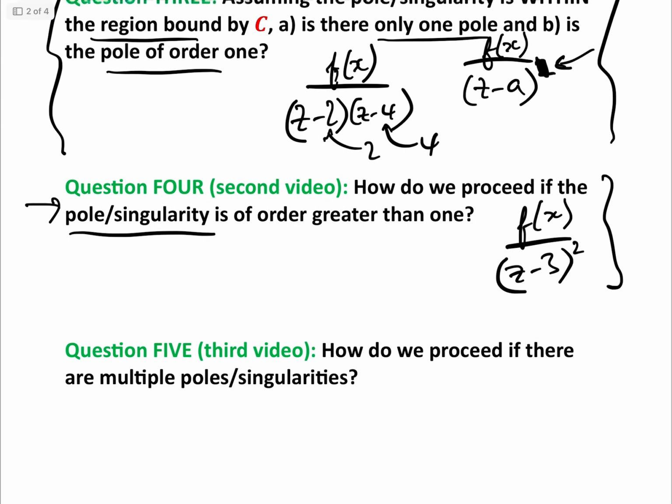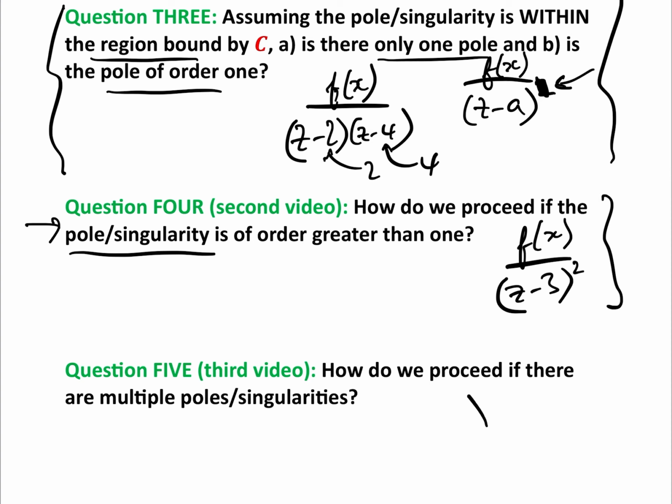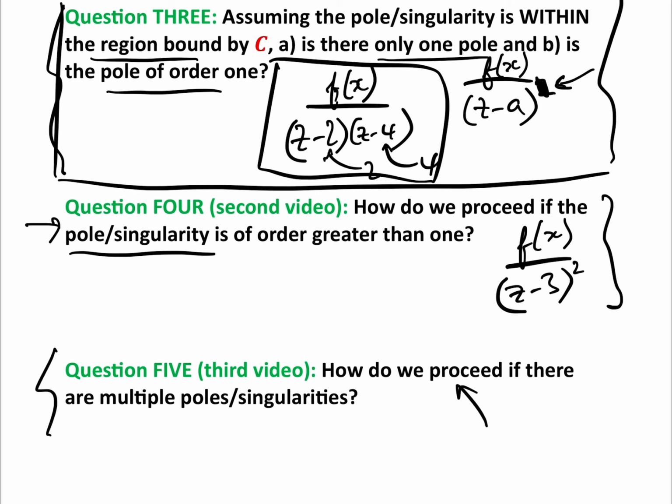And then question number 5 here is, how do we proceed if there are multiple poles, i.e. if we're on this one here, what do we do then? We'll do that in the 3rd video. But in this video we're going to focus on the most common question type, where we can't use Cauchy's integral theorem because there's a pole which is within the region bounded by C, but there's only one pole and it's a pole of order 1. Okay, so we're going to do 3 example questions, so let's get going.